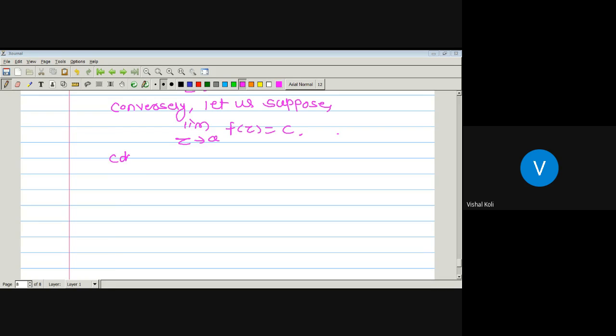Now consider limit z tending towards the point a, z minus a into f of z. In the deleted neighborhood, f of z is nothing but g of z, which is nothing but limit z tending towards the point a, z minus a into limit z tending towards the point a of f of z.